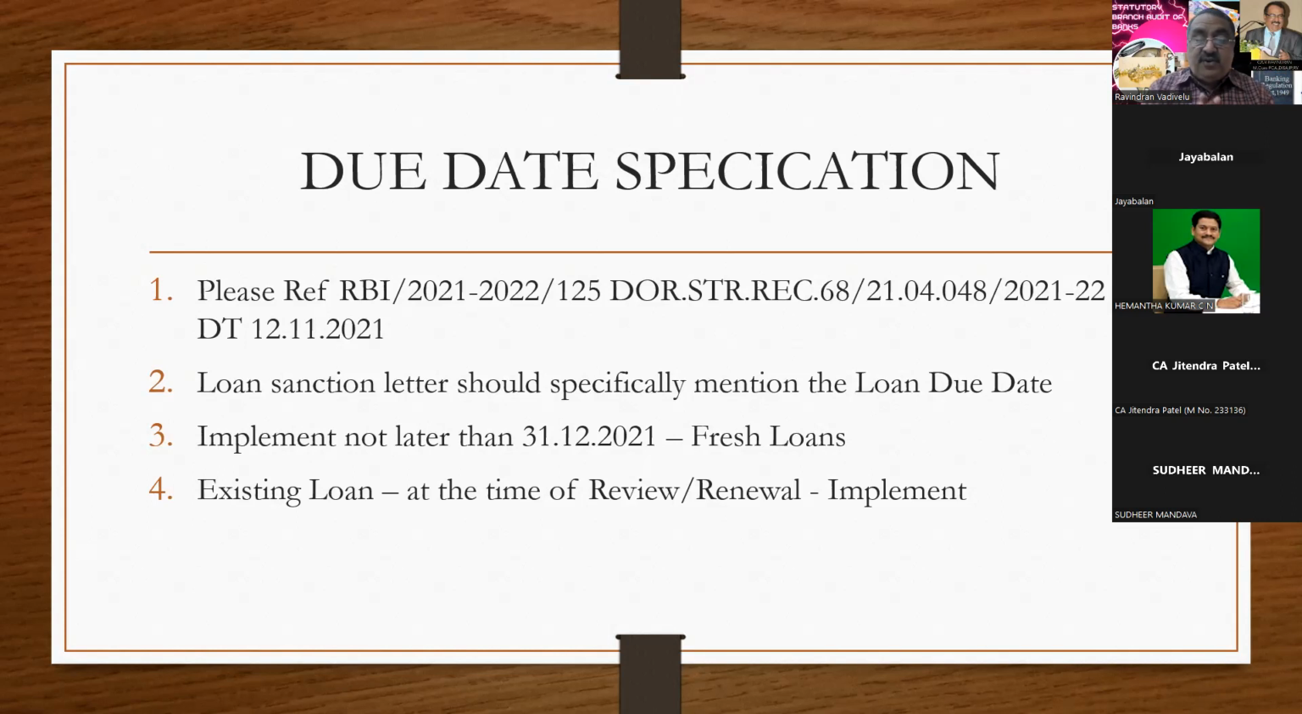The difference between review and renewal is that review, you can use for term loan, and renewal, you can use for cash credit loan. So due date specification is a must, because in NPA, you have to do the NPA working based on the due date. So the due date must be clearly spelled out in the sanction letter. This point you have to remember.